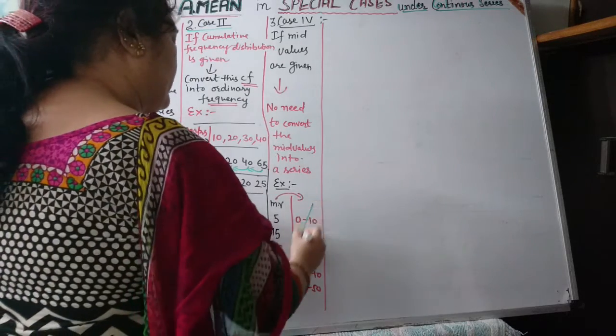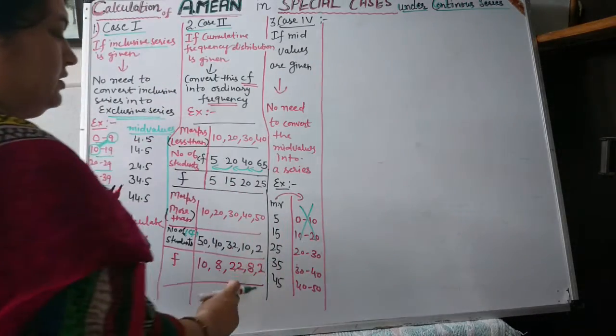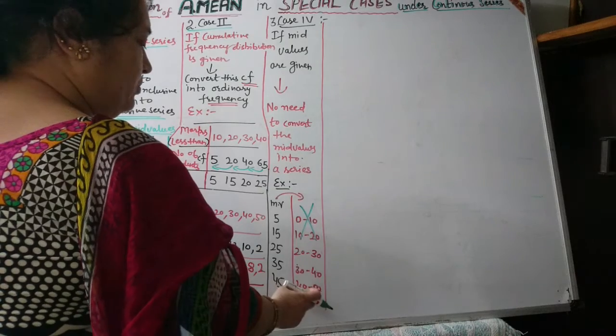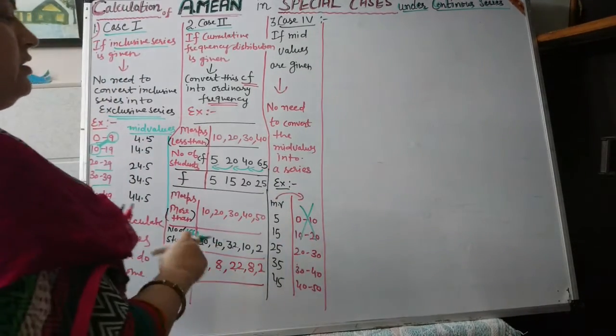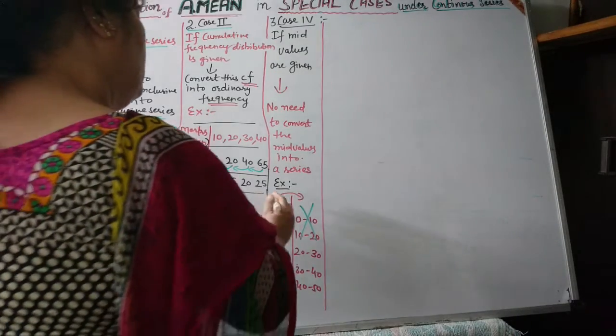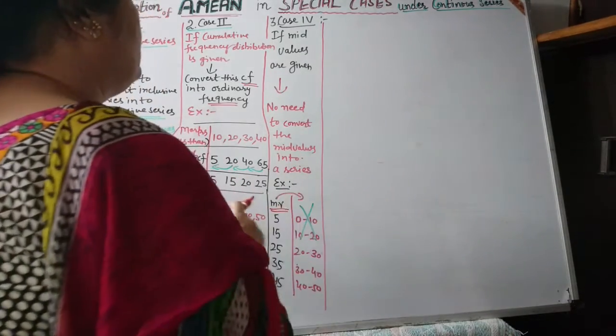This is not required. We are not required to prepare these mid values into a series, and then we can calculate. Only with the help of mid values you can calculate the sum.